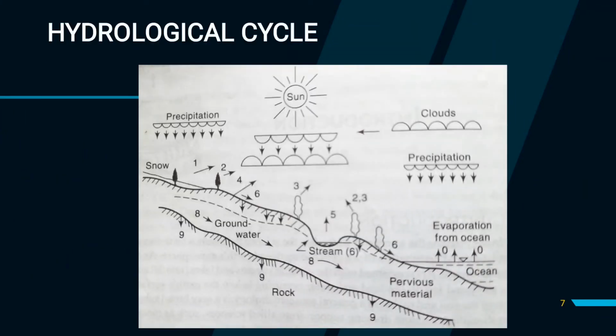Now see this diagram, this is the hydrological cycle. This is a complete sketch of the hydrological cycle. Here this is our solar energy, the sun source, through which this hydrological cycle is driven. And this is the form of precipitation: snow, rainfall, sleet, hail.